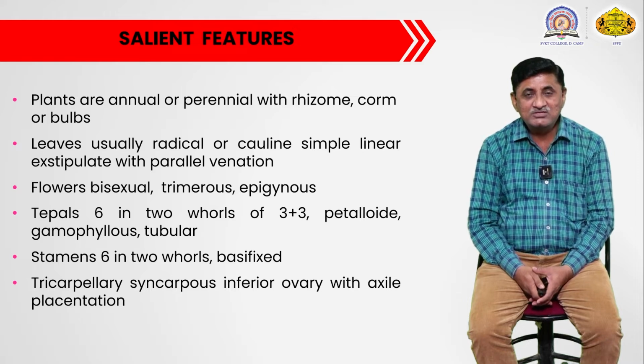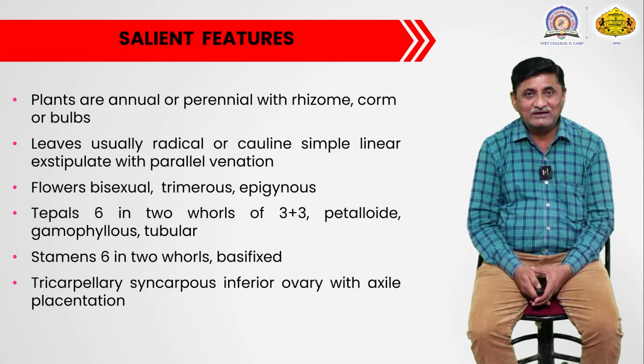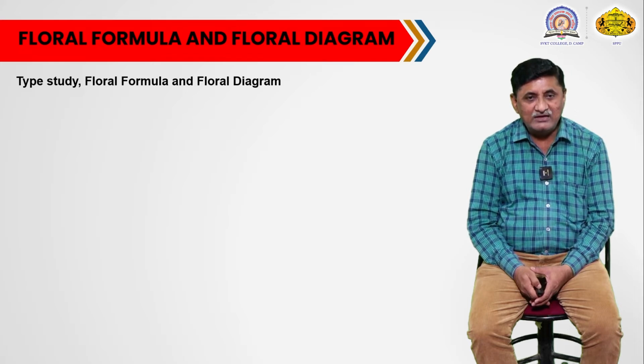The gynoecium is tricarpellary, syncarpous, with an inferior ovary and axile placentation. So these are some important characters seen in this family. The fruit is a capsule.